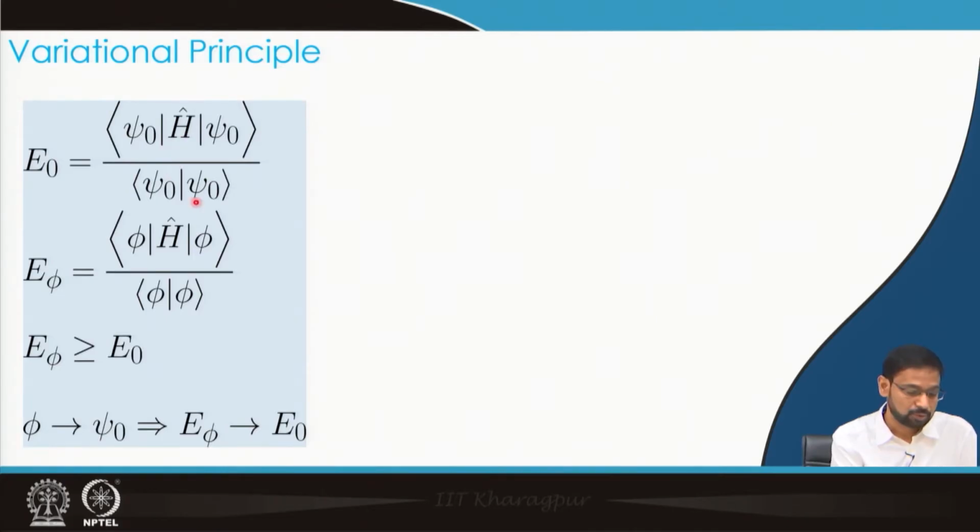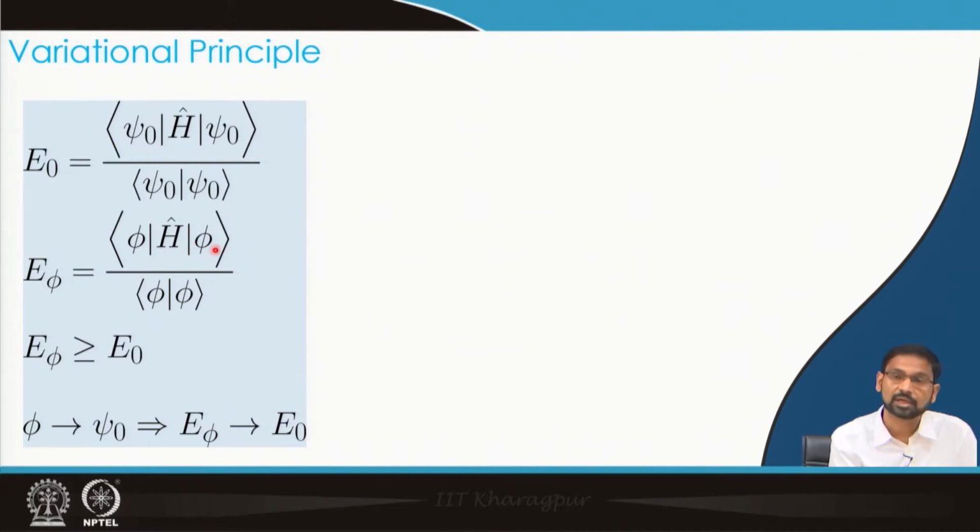In that case, what we do is start with a trial wave function phi, because we do not know the exact solution and we are interested in getting it. Corresponding to this trial wave function we evaluate the energy integral given in this expression, which involves evaluating two integrals.